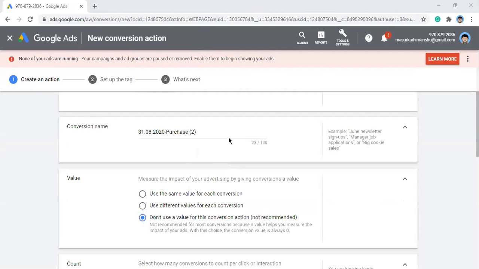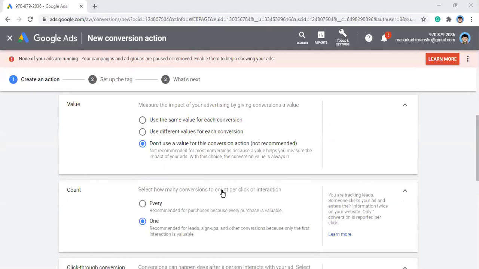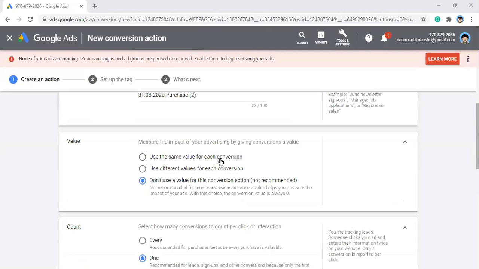Then you have to give a conversion name so that you can identify the particular conversion you have created. Then you have to define a value, whether you want to track one equal value for every conversion, use different values for each conversion, or not use a value at all.